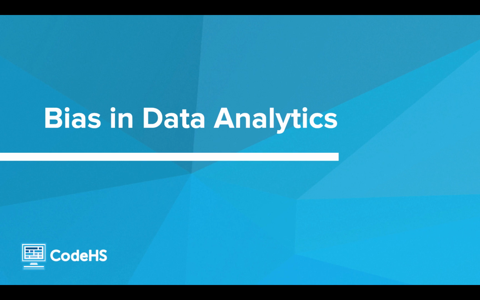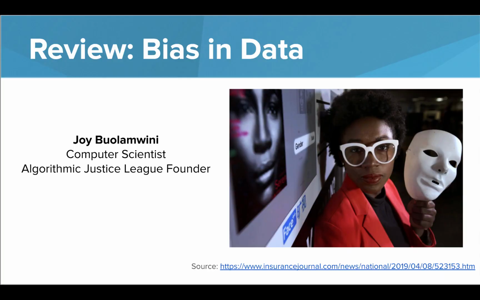Hi, in this video, we'll learn about potential bias that can be found when analyzing data. We've learned in a previous lesson that programs can be biased based on a lack of data or an imbalance of the amount of data available for certain demographic groups. Even though computers are not human, they are still programmed by humans and are susceptible to bias.